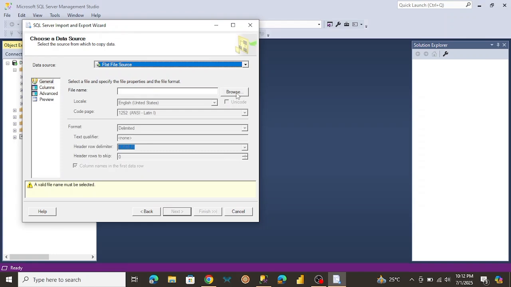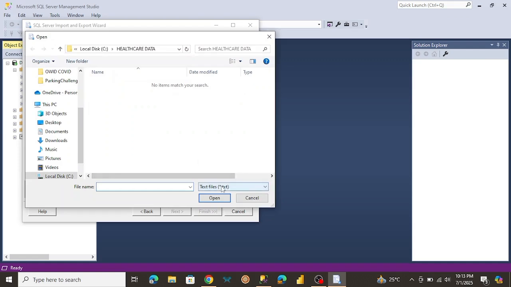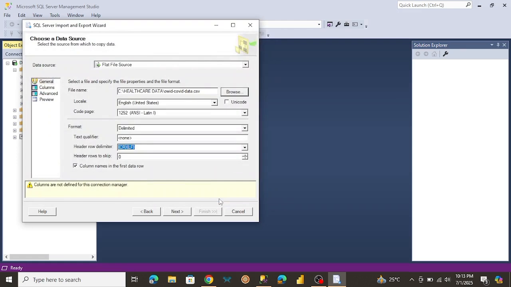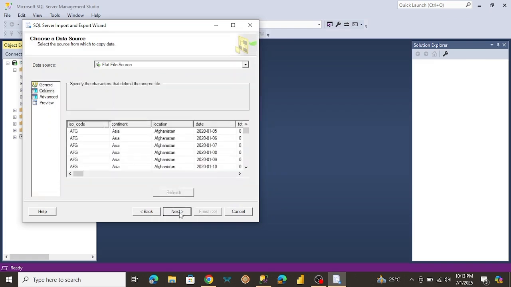So here we're going to select our file. And since it's CSV, I'm going to change this from text to CSV. So here's our file over here. You can go ahead and download it. I've already downloaded it. Okay, so once we've selected our file, let me click on next.